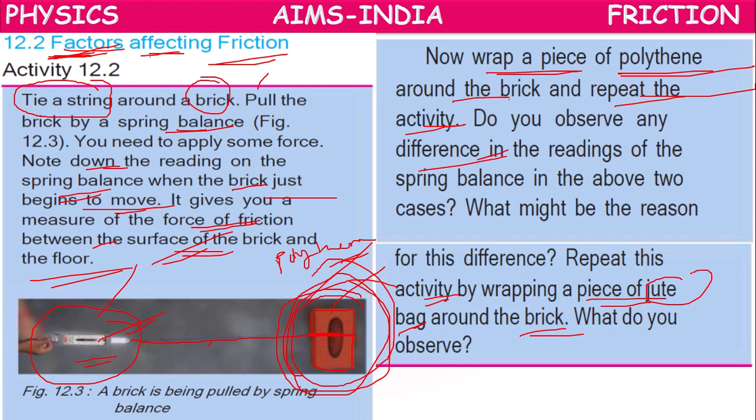At that time we have to apply more force, because there will be more friction because of the rough surface. Because of the smooth surface of the polythene bag, friction will be less. So the frictional force depends on the type of surface, whether it is smooth or rough. Based on the type of surface, the frictional force between the surfaces will change, and the applied force will also change.